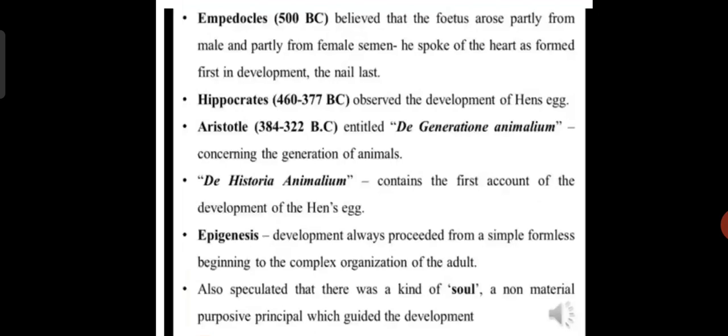Epigenesis is a theory proposed by Wolff. That is, development always proceeds from a simple beginning to the complex organization of the adult. Wolff also speculated that there was a kind of soul, a non-material purposive principle, which guided the development. We will discuss the epigenesis theory in detail later, while studying embryology theories.